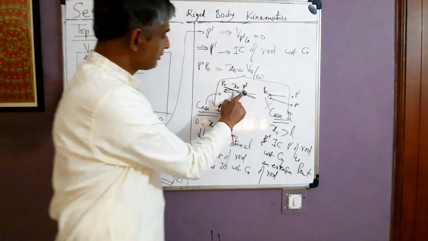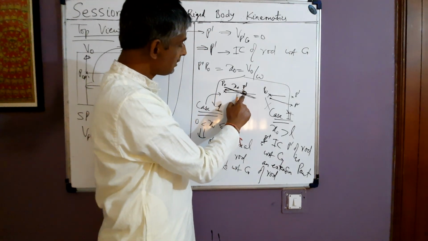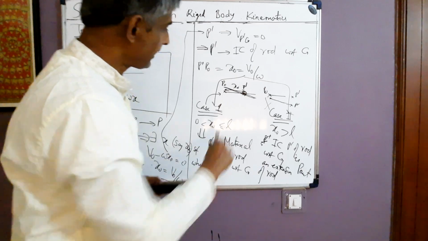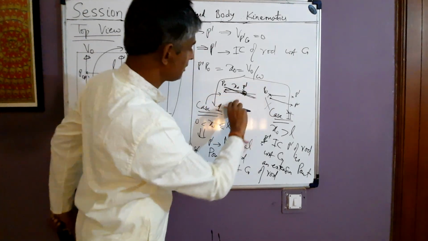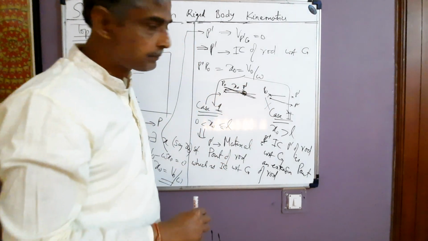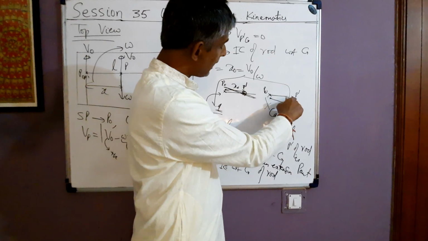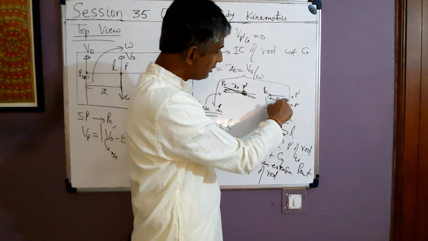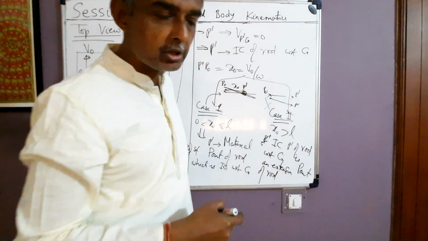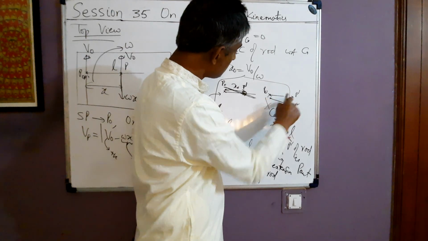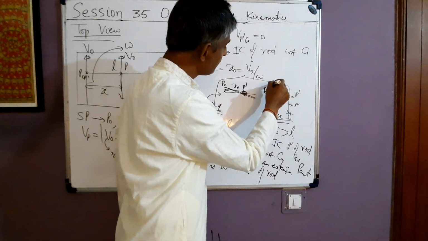So in the first case, IC of the rod is a material point P dash of the rod, and the rod turns about its IC. Rod is turning about IC P dash. In this case, IC P dash of the rod lies outside the rod, that is, it is on its imaginary location. In this case also, the rod is turning about P dash. Just after hitting, P naught is moving like this.